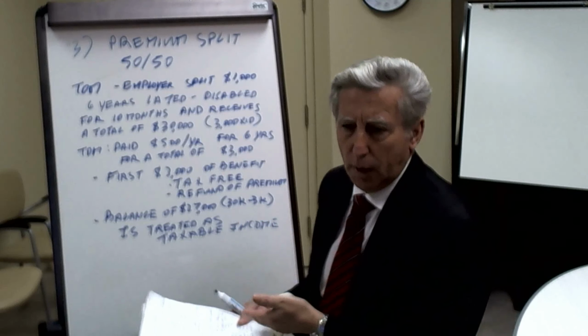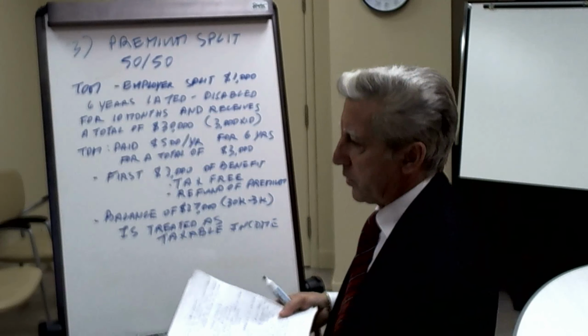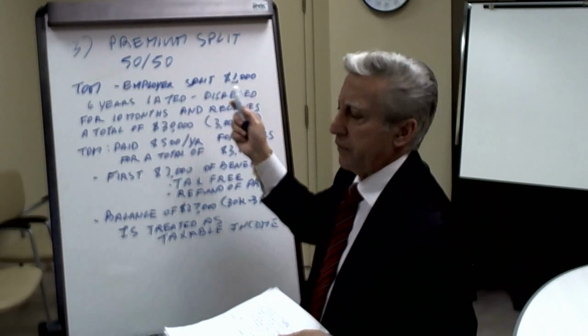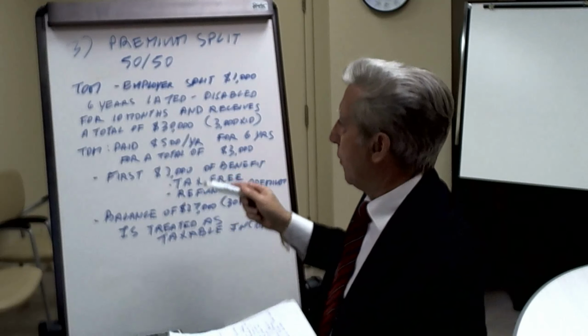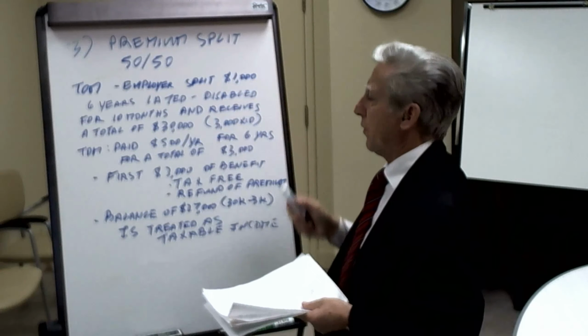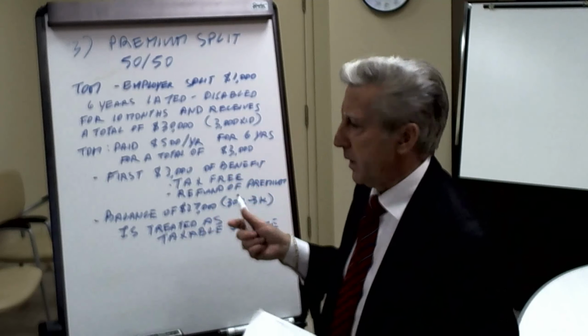Well, that'll be tax-free. But like I said, in most cases in group insurance, the employer pays 50% and the employee pays 50%. So basically, the premiums are split 50-50. Here's a typical example. We've got Tom here. He and the employer split a $1,000 a year premium, so they both pay $500 each.